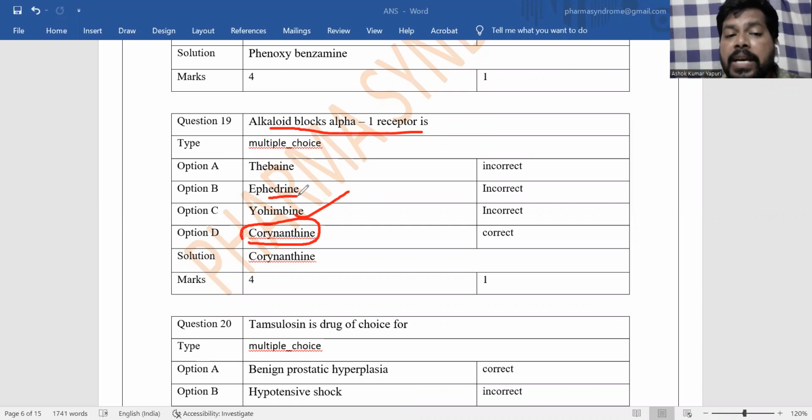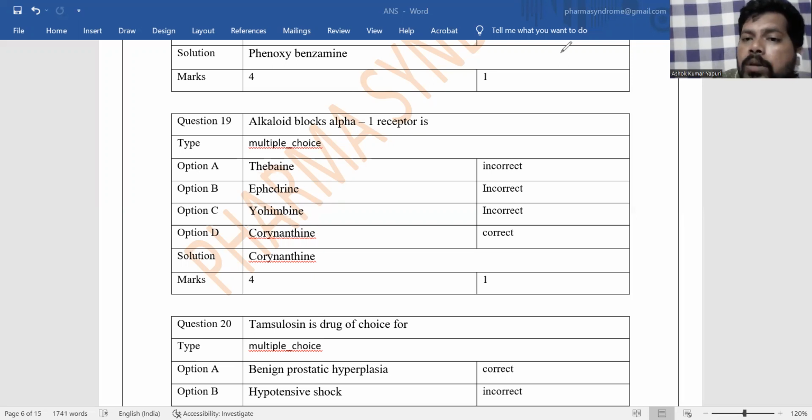And ephedrine is a mixed acting sympathomimetic agent. And thebaine is in the narcotic opioid category. The correct answer is corianthin, a natural alkaloid that blocks alpha 1 receptor. Next question.